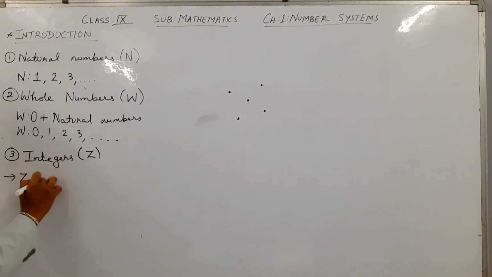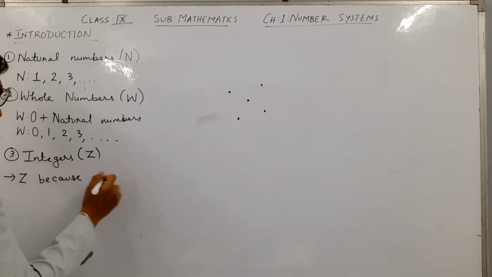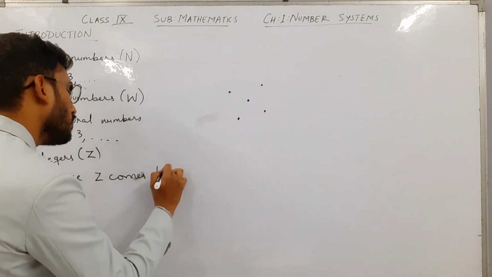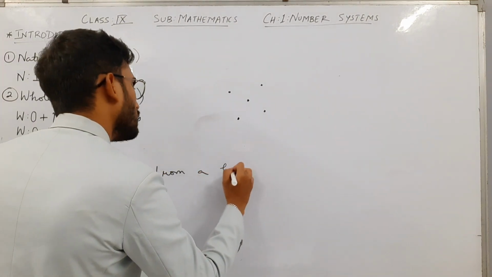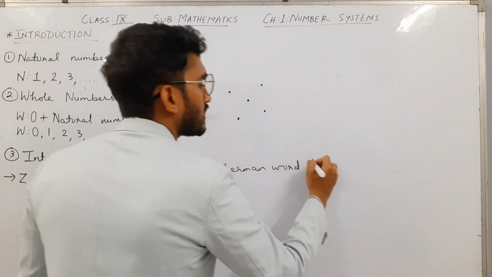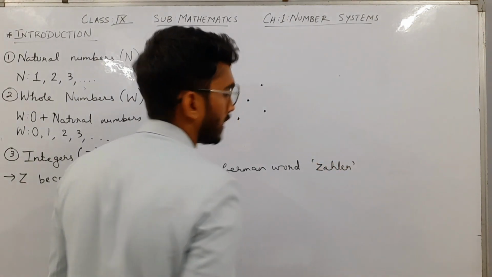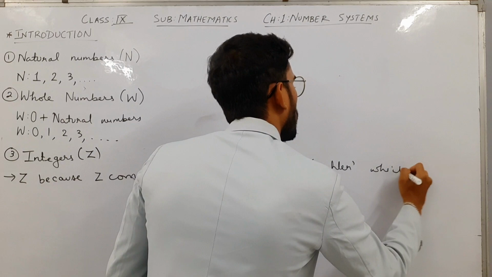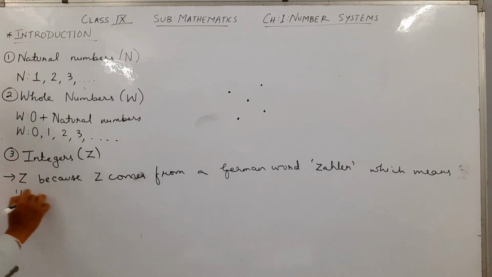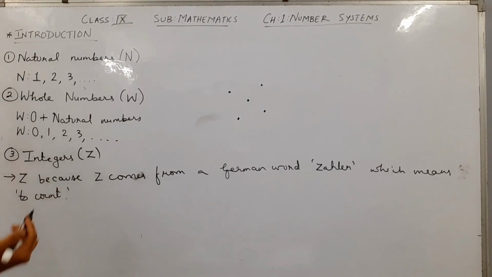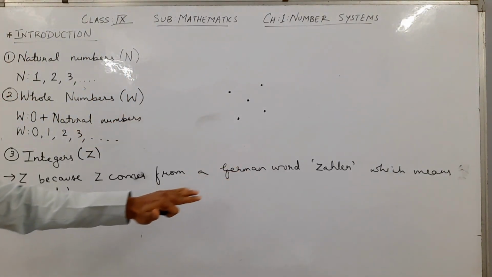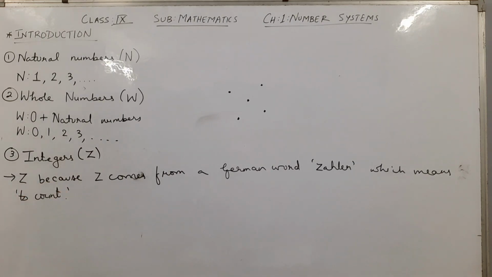The reason is that Z comes from a German word, and that German word is Zahlen, which means to count. It is not an English word, it is a German word, and because of this word Zahlen, the symbol for integers is capital Z, which means to count.